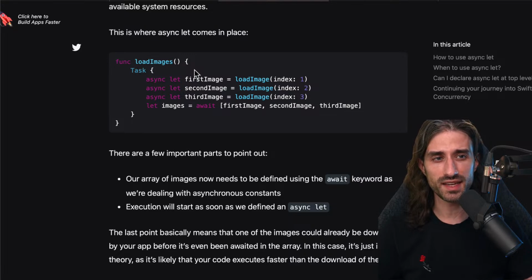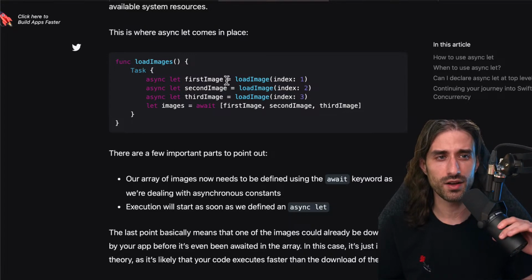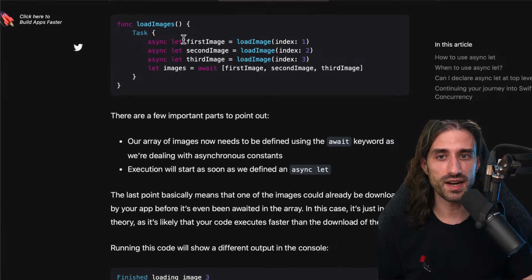And what do I mean by static? I mean that you must be able to explicitly declare a variable to store the result, and so the number of tasks that you will be running, the number of implicit tasks that you will be creating, has to be known at compile time, because you need to define one constant for each of them. And execution will start as soon as we define an async-let.